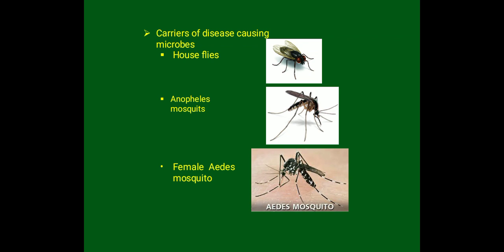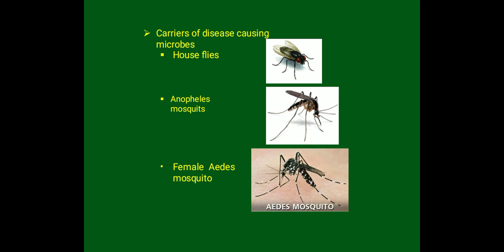The pathogens stick to their bodies, and when these flies sit on uncovered food, they may transfer the pathogens. So whoever eats the contaminated food is likely to get sick. Contaminated means bigda hua, that is, spoiled or containing microorganisms. That is why we always give advice, or it is always advisable, to eat only food that is covered. Never have uncovered foods.